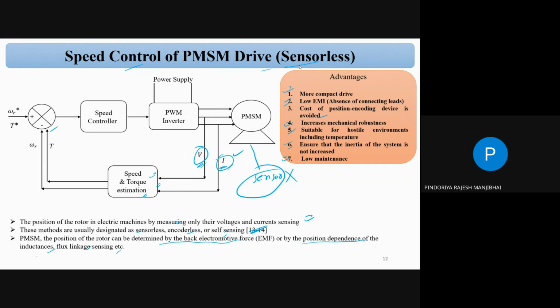But in the case of the electric vehicle, suppose you increase the weight by 1 kilogram, or even 1 milligram, that is not an issue. But where a sensitive application is there, suppose a medical application, there we have to compromise with the weight, correct? So we cannot increase the weight even by 1 milligram. For a specific application we can operate sensorless, but somewhere there may be no issue with the weight and size, and then we can go with the sensor based operation.